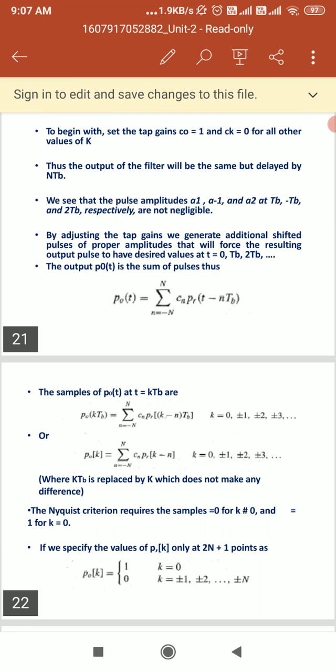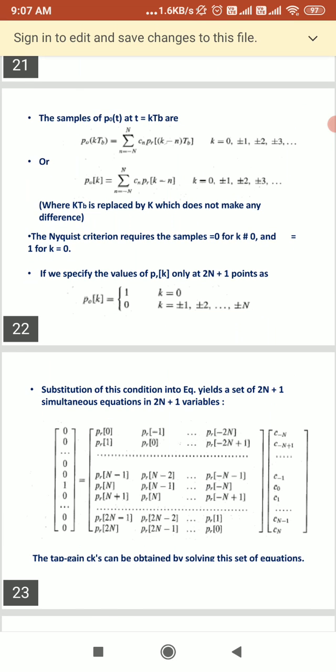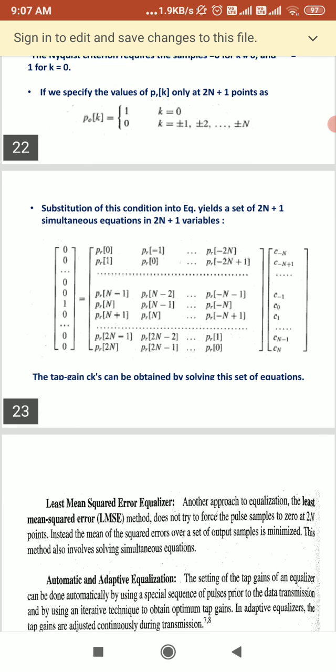The zero forcing equalizer works exactly opposite to the channel filter. The tap gains can be obtained by solving a set of equations, either as linear equations or in the form of a matrix.